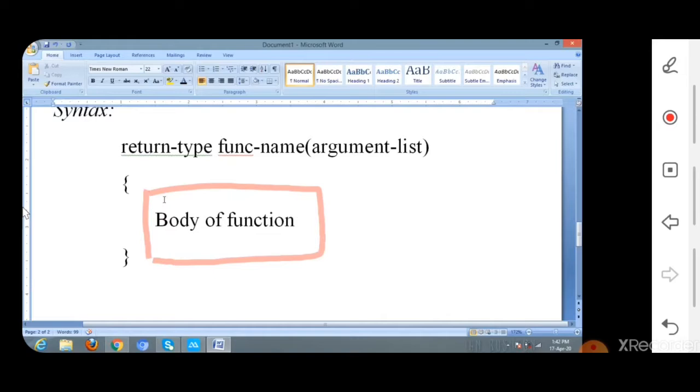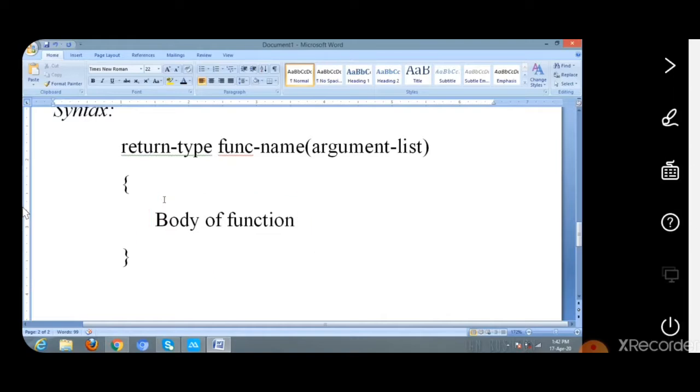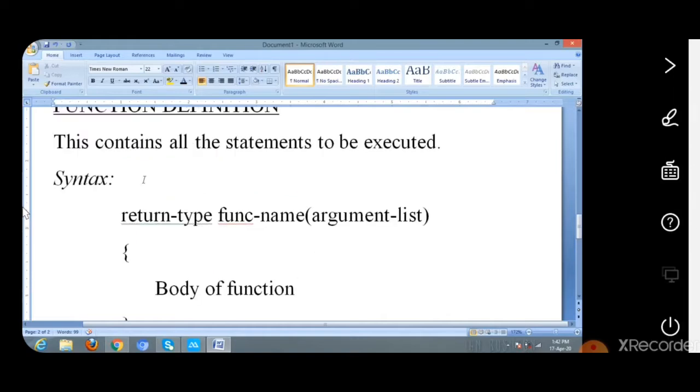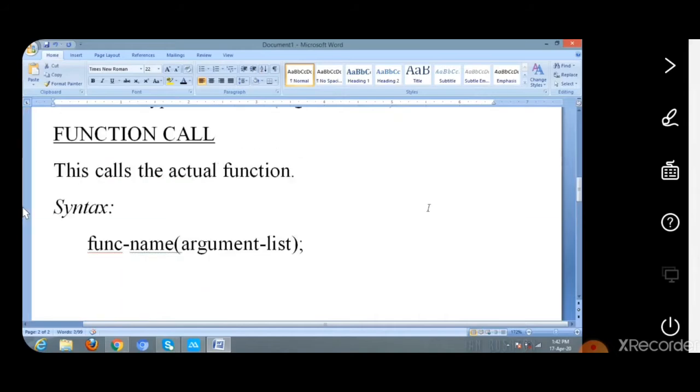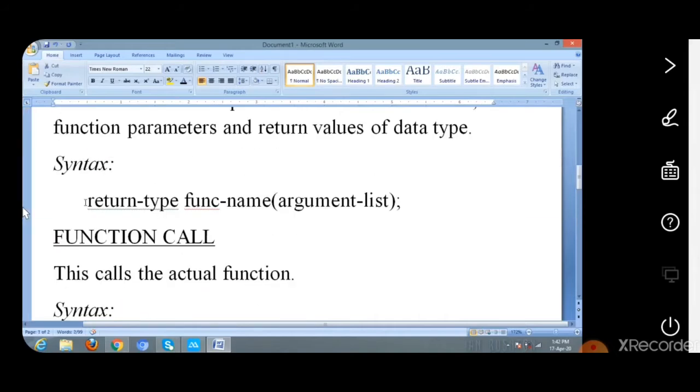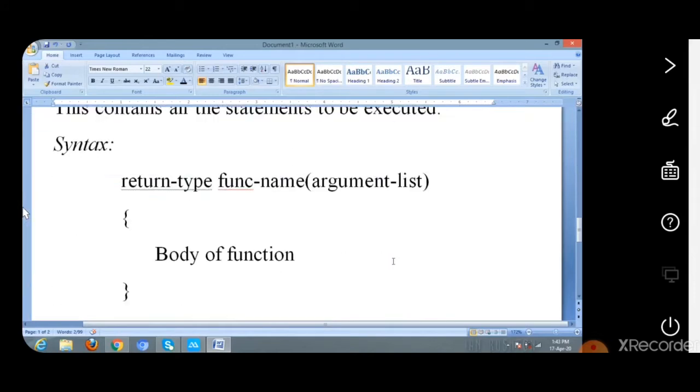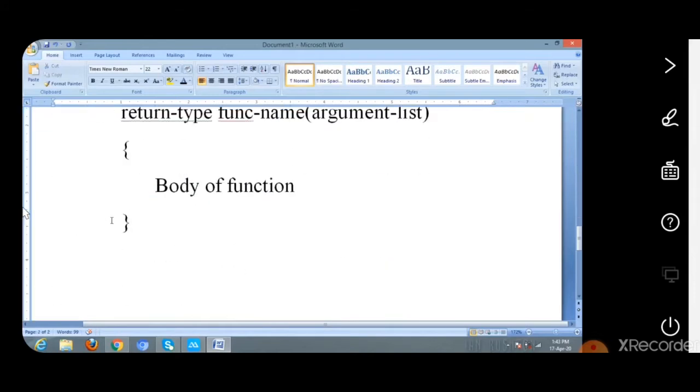This is the function definition, and we should remember that the return type, function name and argument list in the function header of the function definition and the function declaration should be in the same format. This is called a function definition. Is it clear?